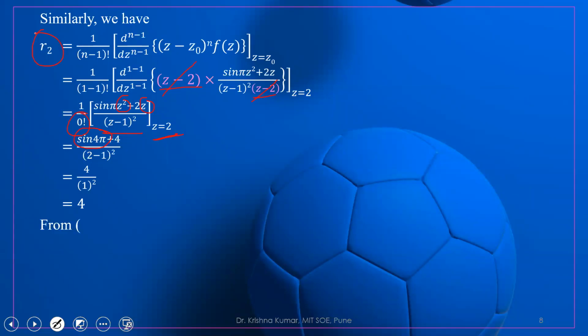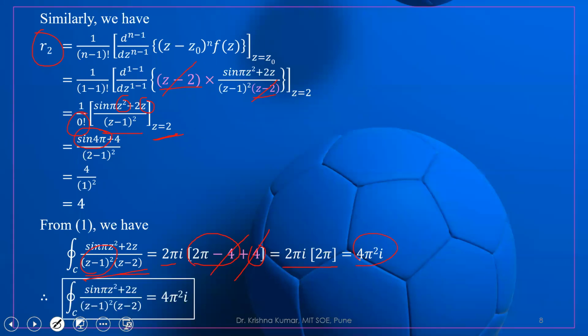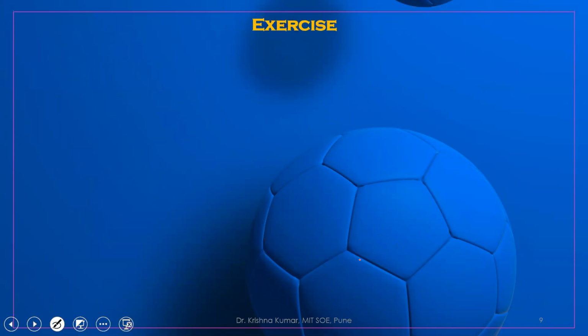So we substitute both values in equation number 1. The integration over the closed curve of sine pi z square plus 2z upon z minus 1 whole square into z minus 2 is 2 pi i times, this is the residue at z equal to 1, and this 4 is the residue at z equal to 2. So minus 4 plus 4 will cancel, and 2 pi i into 2 pi gives 4 pi square. In this manner, we can calculate the residue, and with the help of residue, we are also able to find the integration. Similarly, these are some exercise problems.